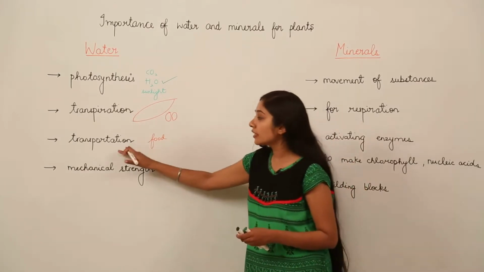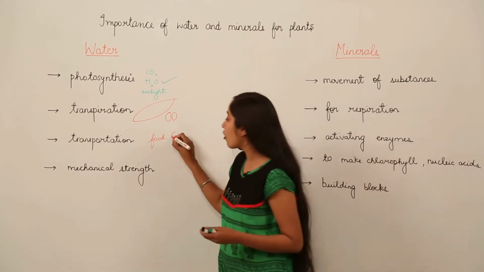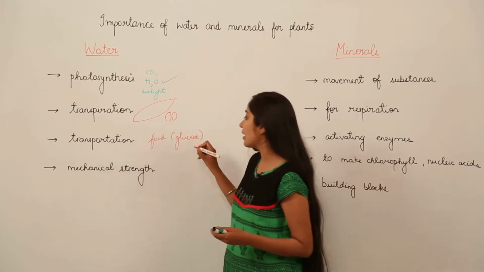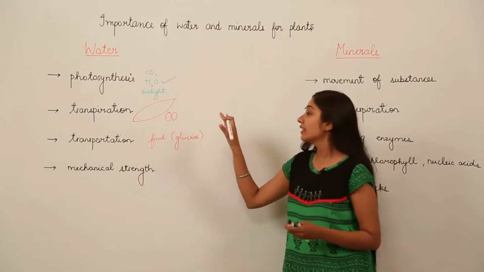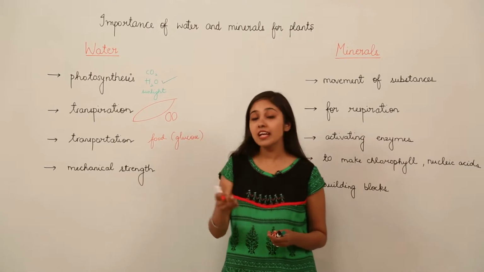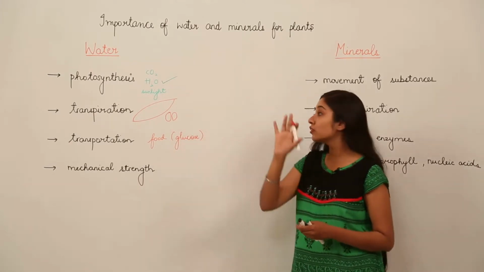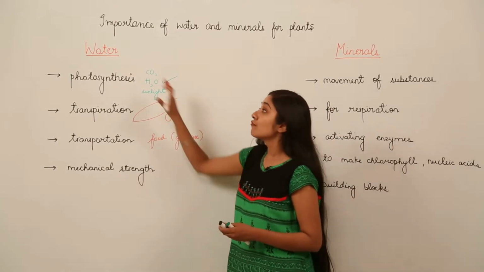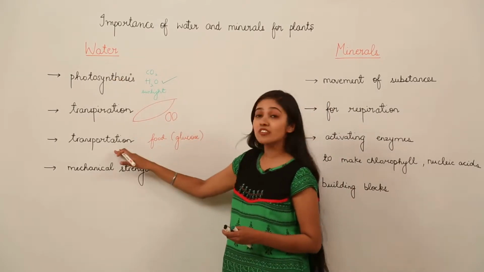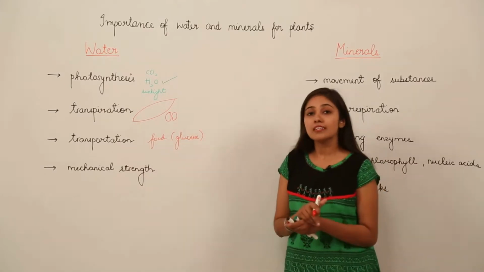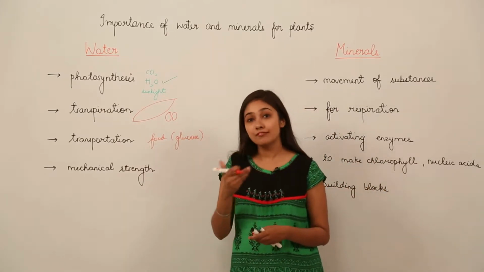So that transportation of food, which is in the form of glucose, the food of the plant is in the form of glucose, that food has to be transported, and the medium for transportation of this glucose throughout the whole body of the plant is water. So water helps in transportation of food and other important substances that are required for plants' growth and functioning.